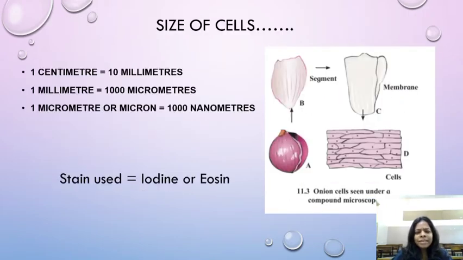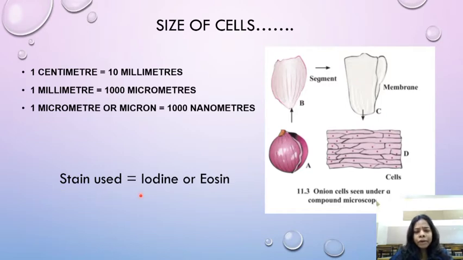Now the sizes of the cell, children. What are the different sizes of the cell? 1 centimeter is equal to 10 millimeter. These are the conversions, children. 1 millimeter is equal to 1000 micrometer. So see children, micrometer is much smaller than the millimeter. And 1 micrometer or micron, this micron word you might have seen on the plastic bags also, children, is equal to 1000 nanometers. So nanometer is much smaller than the micrometer.